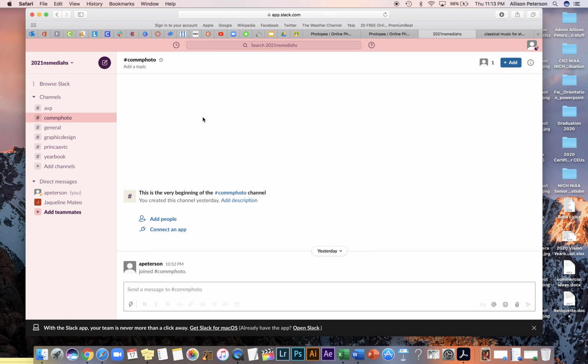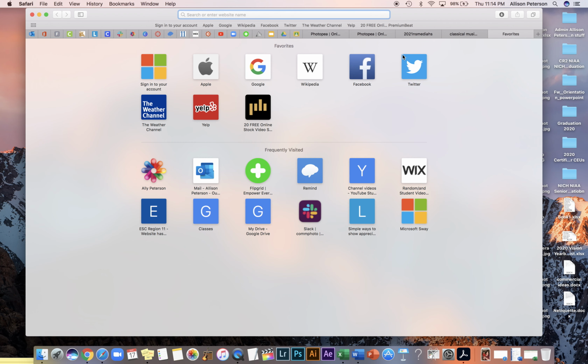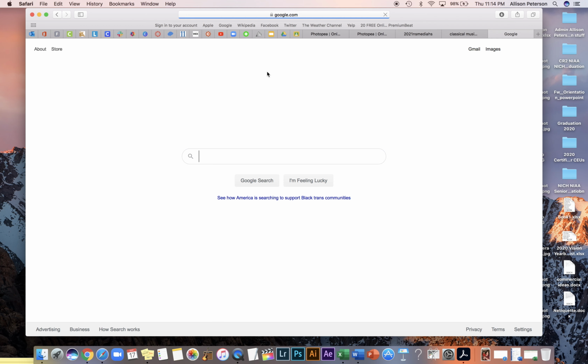When you sign into Slack, all right, it's going to ask you for your first and it's going to ask you for your username. You need to put your first and last name there, and then it's going to ask for an email. You're going to put your new school email, and you'll have to go check that email, and the way that you do that is you go to Gmail. So you would start a new tab if you didn't already, and you would go to Google and go to Gmail.